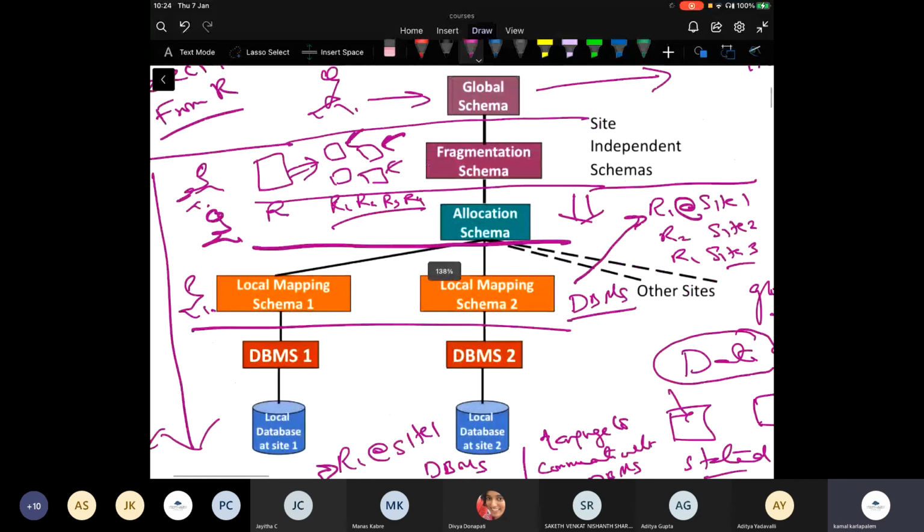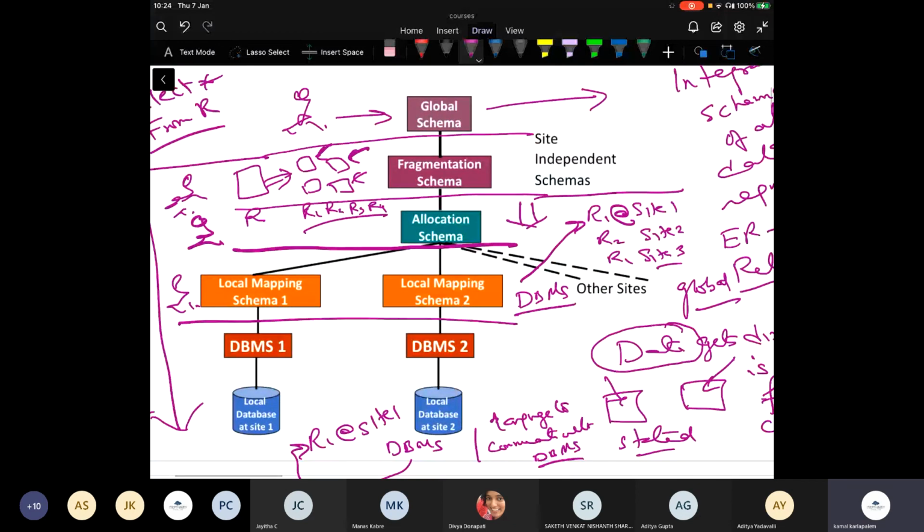Now that I have written quite a bit here, assume there is a SQL query here. Now I have this fragmentation schema. So there is a mapping between the global relation and fragments, then a mapping between fragments and sites.